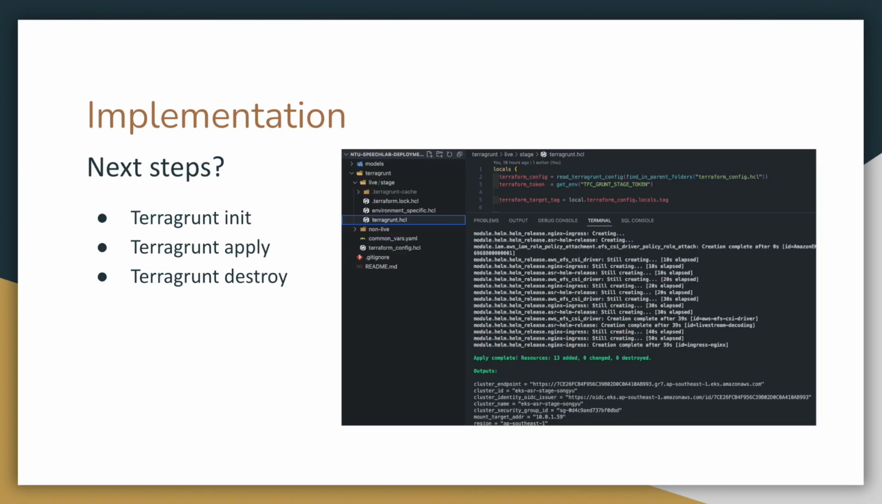The Terragrunt commands are similar to those of Terraform. Terragrunt init is for initializing the working directory and downloading dependencies. Apply is used to apply and provision the resources. And destroy is for cleanup.